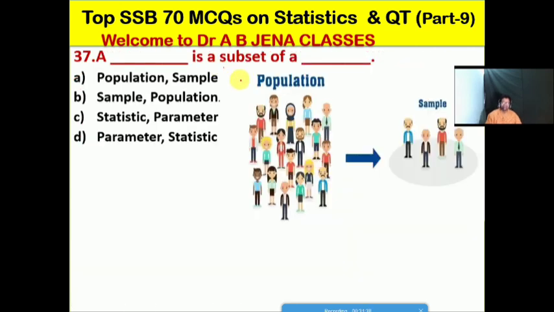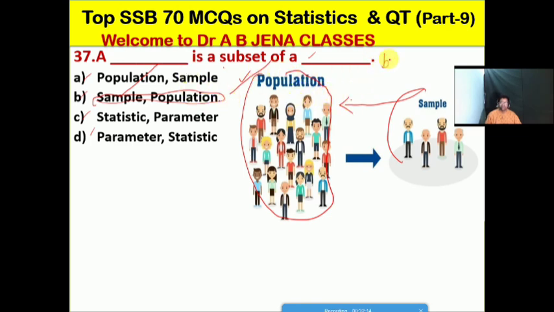Let's see very interesting MCQs, also vital MCQs. A dash is a subset of a dash. So whether A population sample, B sample population, C statistics parameter, D parameter statistics. So friends, B is the right option for this MCQ. So sample is a subset of a population. You see here the population and sample. So the sample will be drawn from the population. So friends, here B is the right option for this MCQ.